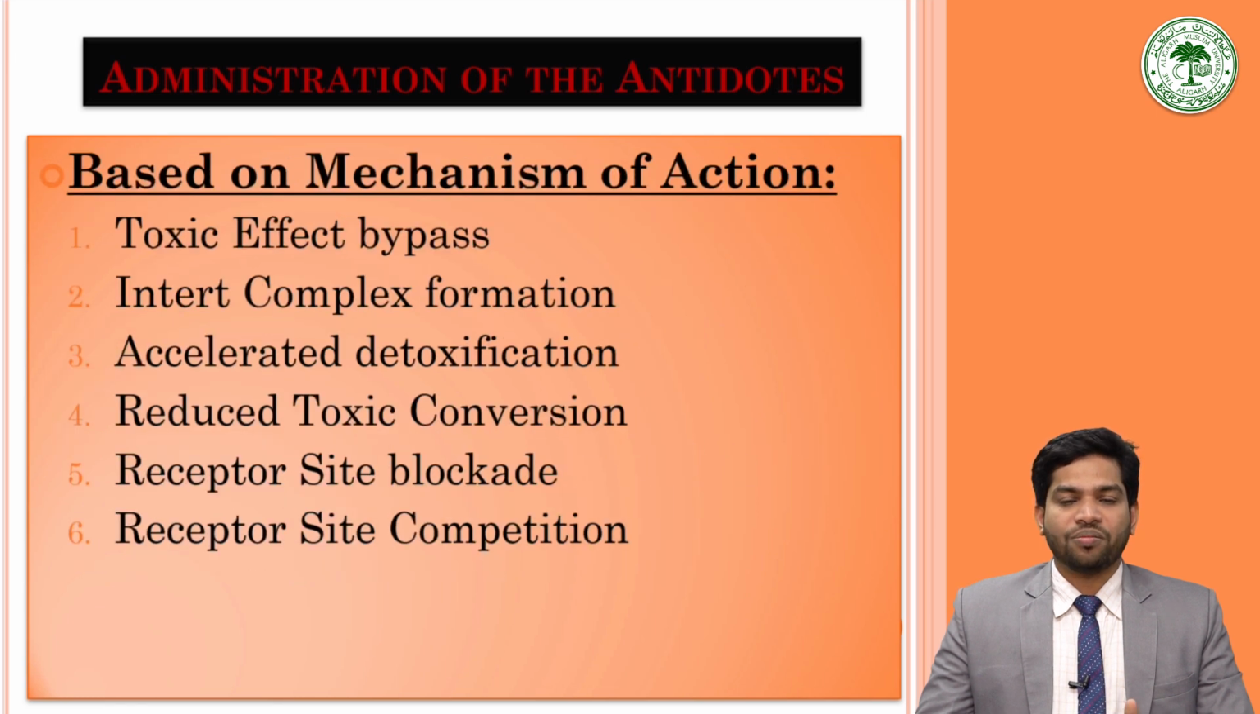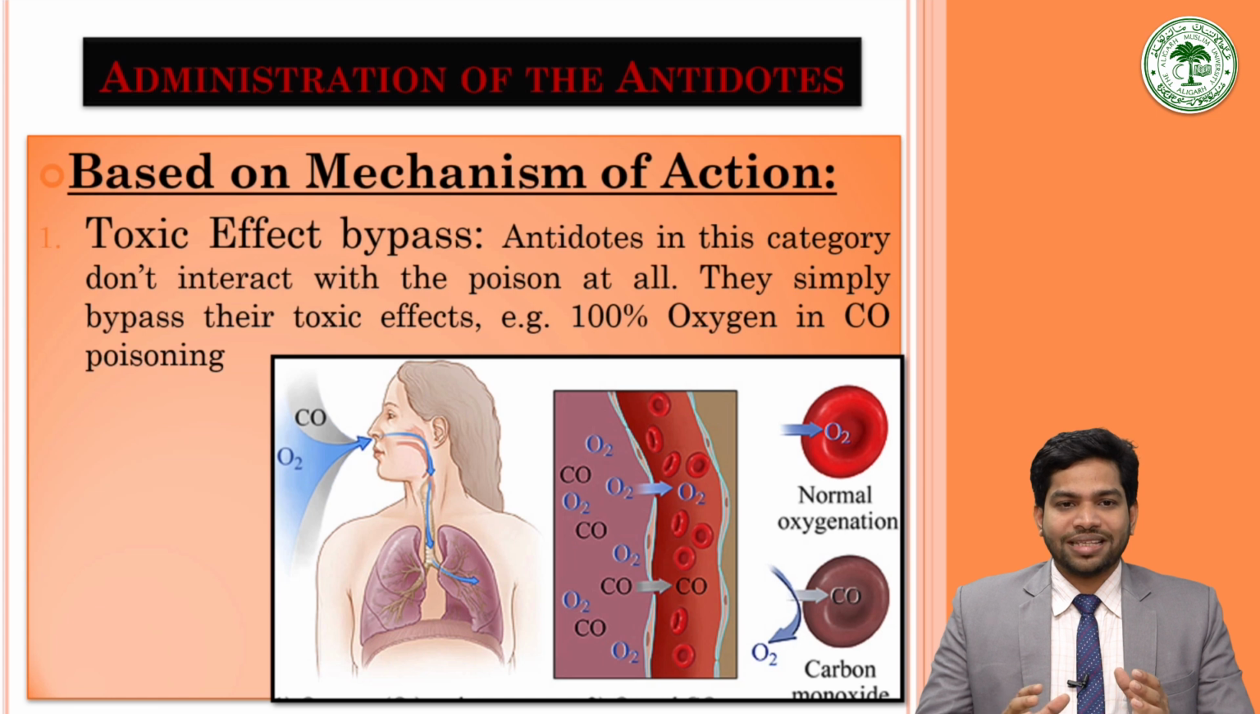According to the mechanism of action, the antidotes are toxic effect bypass, inert complex formation, accelerated detoxification, reduced toxic conversion, receptor site blockade, and receptor site competition. We will go one by one. So, the toxic effect bypass: antidotes in this category don't interact with the poison at all. They simply bypass their toxic effect. For example, 100% oxygen in case of carbon monoxide poisoning.